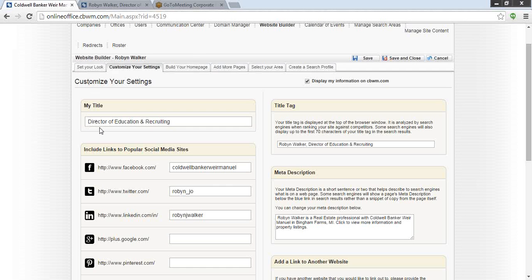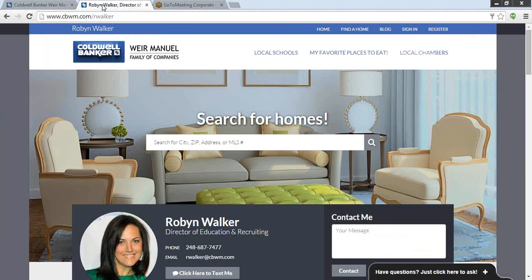So let's just go down the line. The first thing is my title, Director of Education and Recruiting. So what would you put there? Sales associate? Are you an associate broker? Do you specialize in relocation? Put something in the title that really is in regards to what you do for Coldwell Banker. I'm going to show you right here under my name on my website, your title is just going to show up under your name. So make sure you have something there.